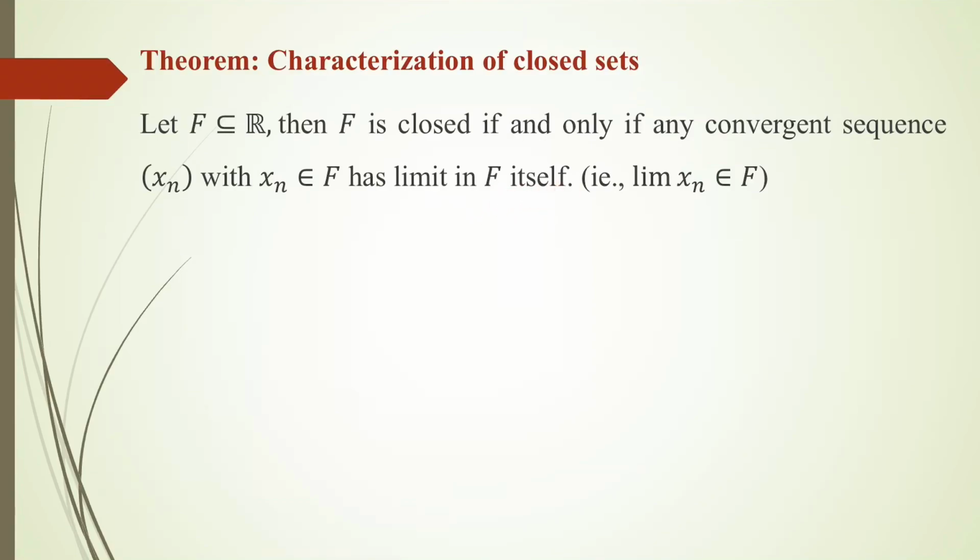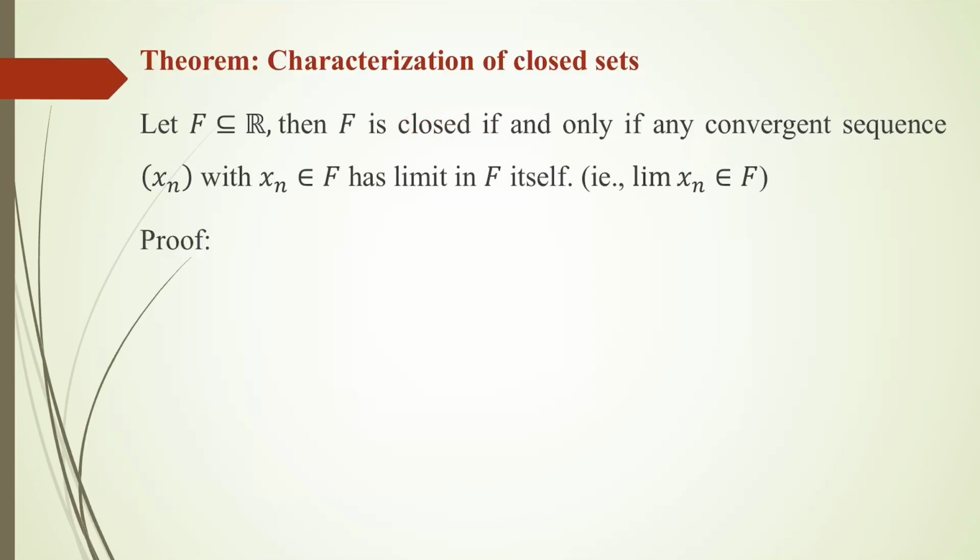So this is a necessary and sufficient condition for a set F to be closed. If F is closed, then any convergent sequence in F has limit in F itself. If any convergent sequence in F has limit in F itself, then F must be a closed set. This is what we have to prove.